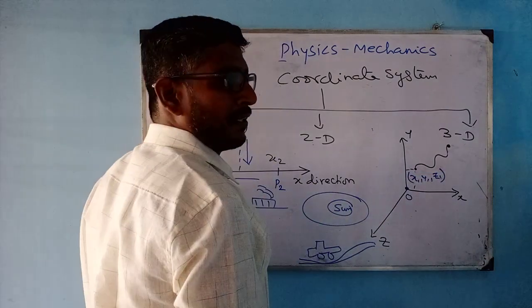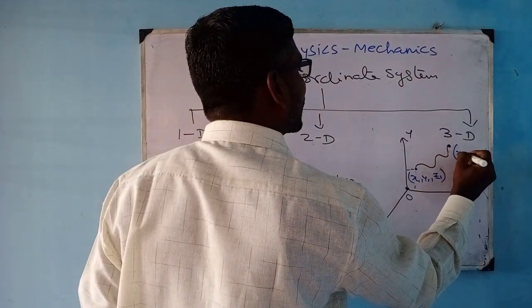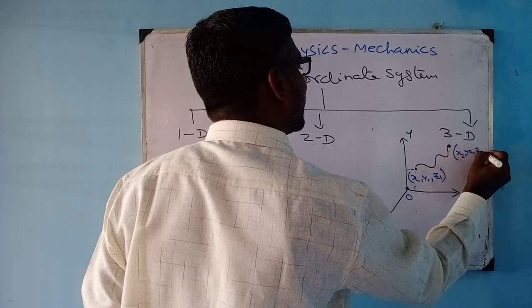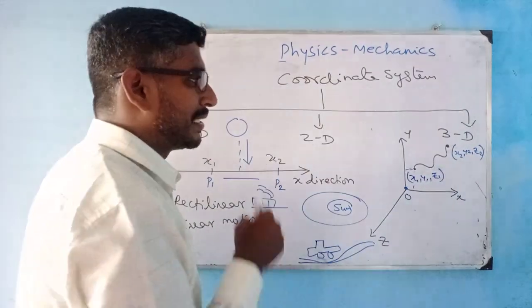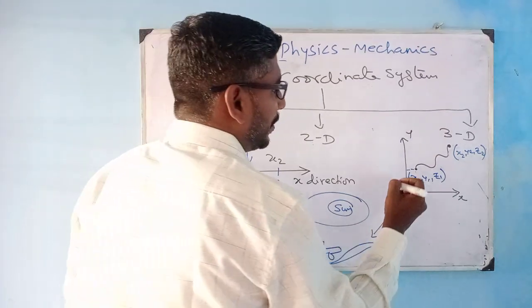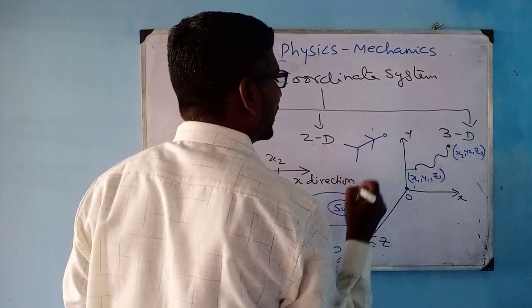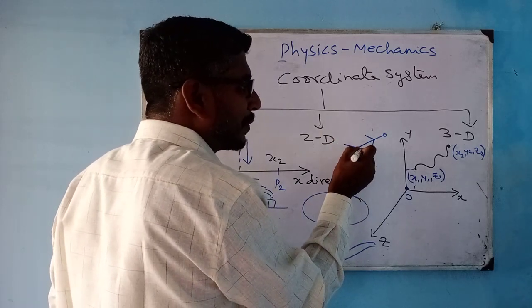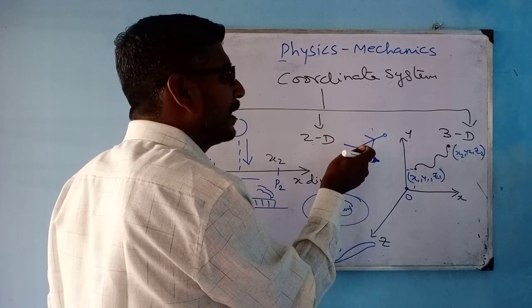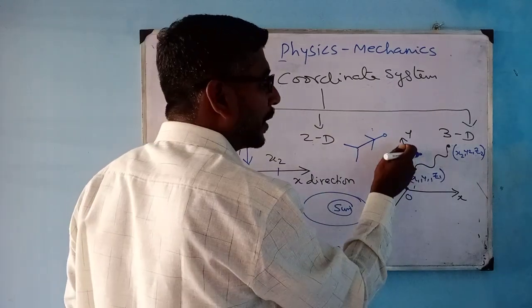This is the position. And here, after reaching a certain point of time, this object reaches x2, y2, z2. This is my final position. This is three-dimensional. For example, you can see a flight moving, right? A flight moving over here, right? In space, to locate the initial position, you need the three-dimensional coordinates x, y and z.